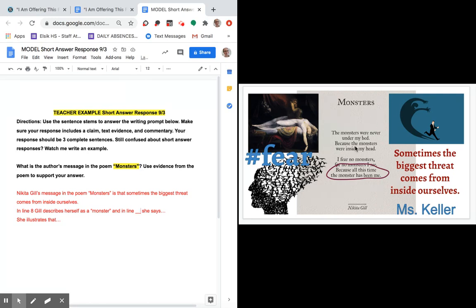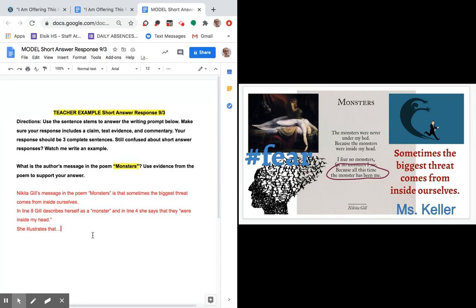So I'm going to go ahead and find another piece of text evidence to prove that the threat comes from inside ourselves. So in the first stanza, she says the monsters are inside her head. So in line 1, 2, 3, 4, she says that they were inside my head. Okay, so I have my text evidence that proves that the threat comes from inside ourselves. Okay, proving that claim. So now I need to provide that commentary.